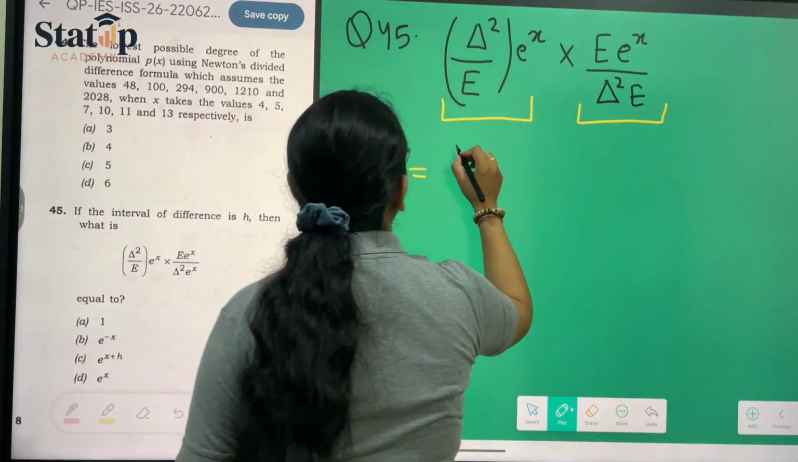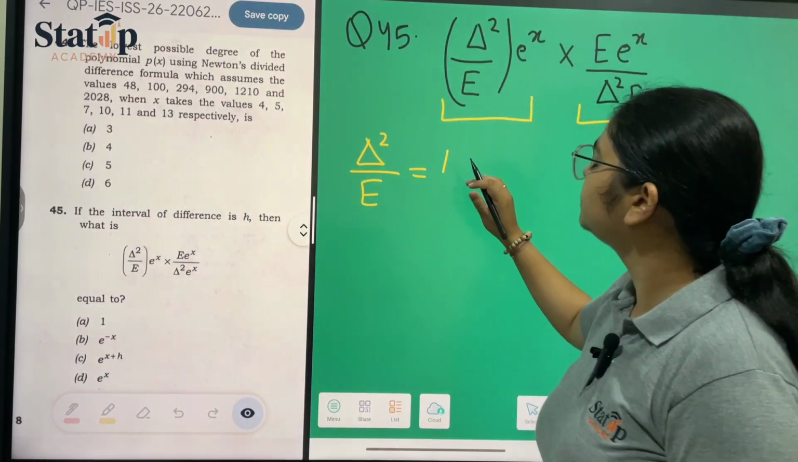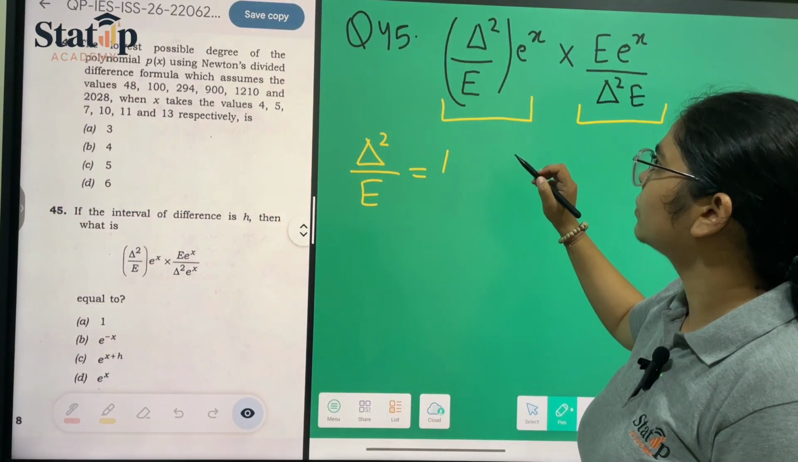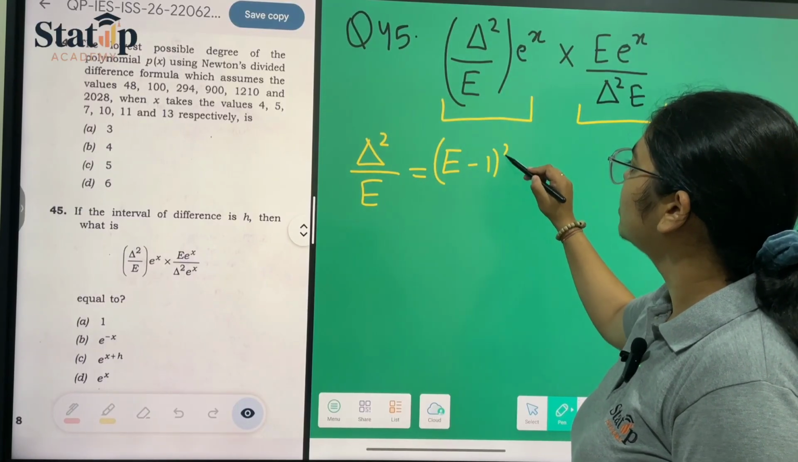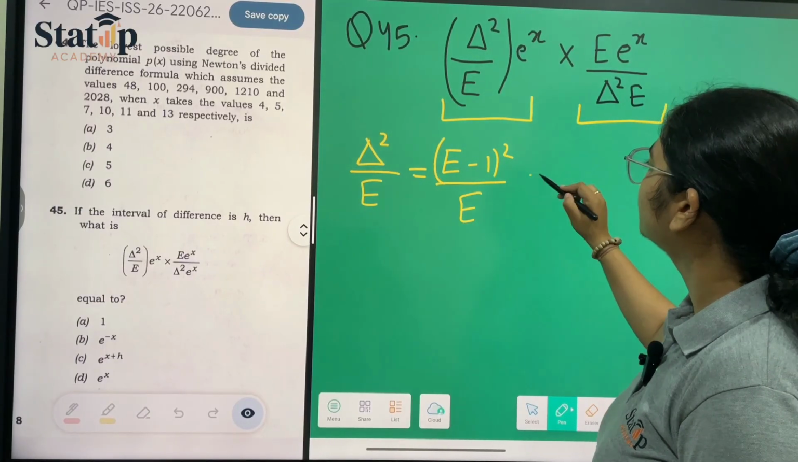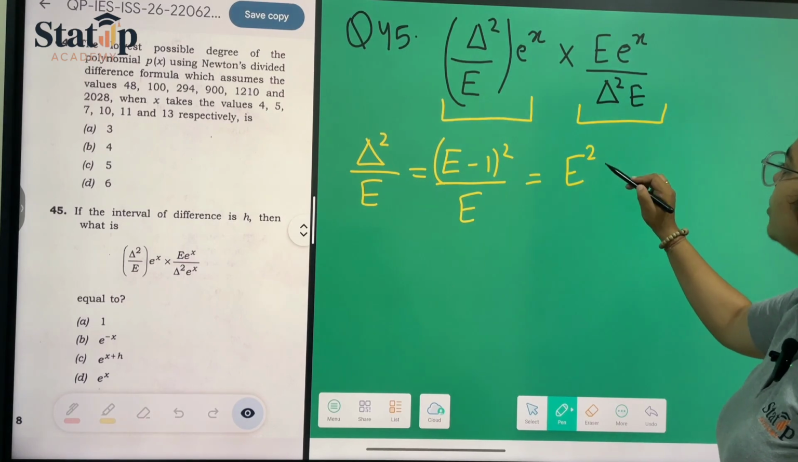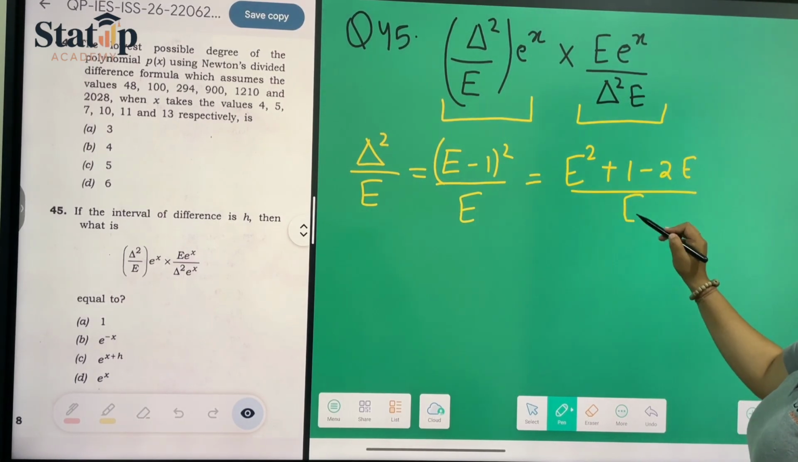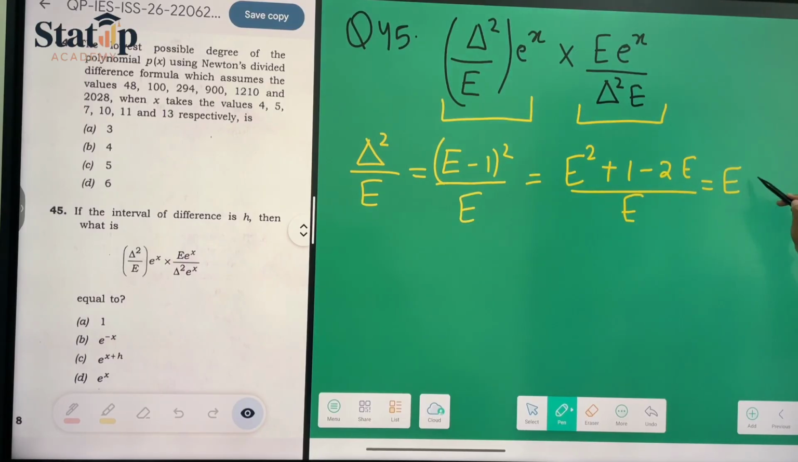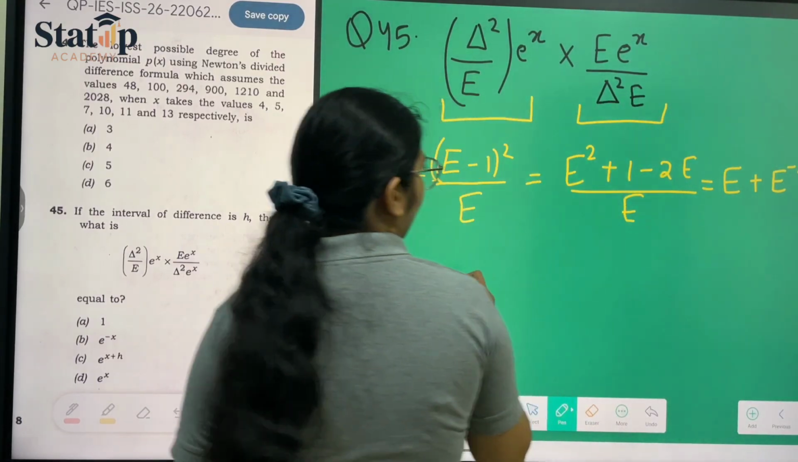Delta is nothing but E minus 1, so we get (E minus 1) whole square upon E. Putting in the values, E square plus 1 minus 2E upon E. So this can be written as E plus E raised to the power minus 1 minus 2. Now putting the value of E raised to the power x.